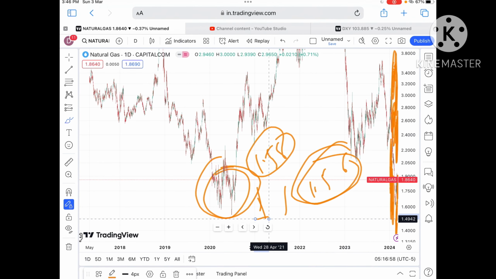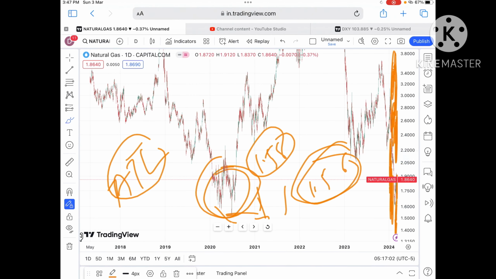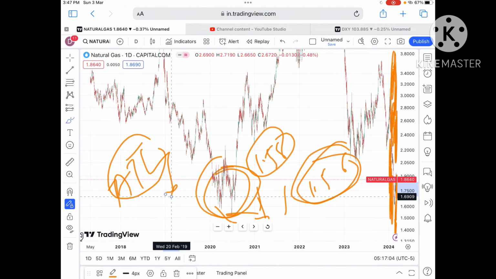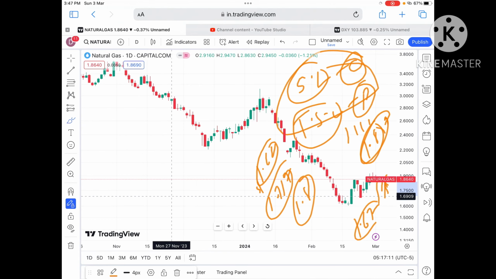If that level moves further down, we can see it touch a level of around $1.526. As soon as the price starts falling below $1.562, a further downfall we can see because this is the low of the zone, an all-time low, so there is a chance of moving further down. Any doubt regarding this, you can